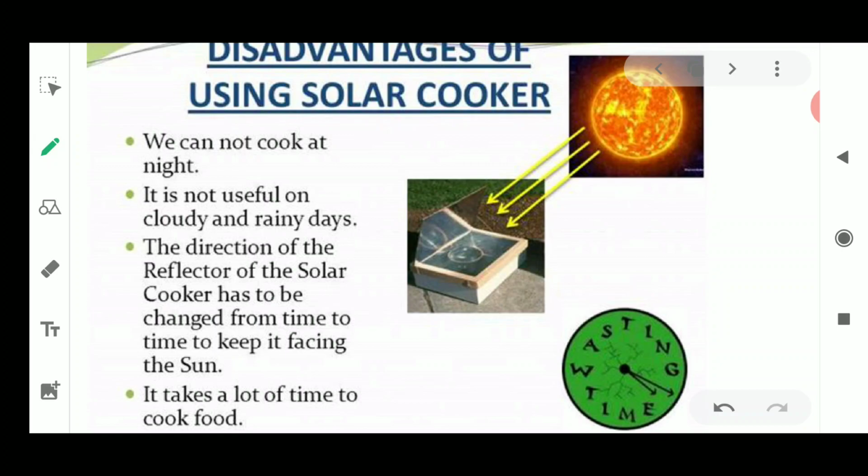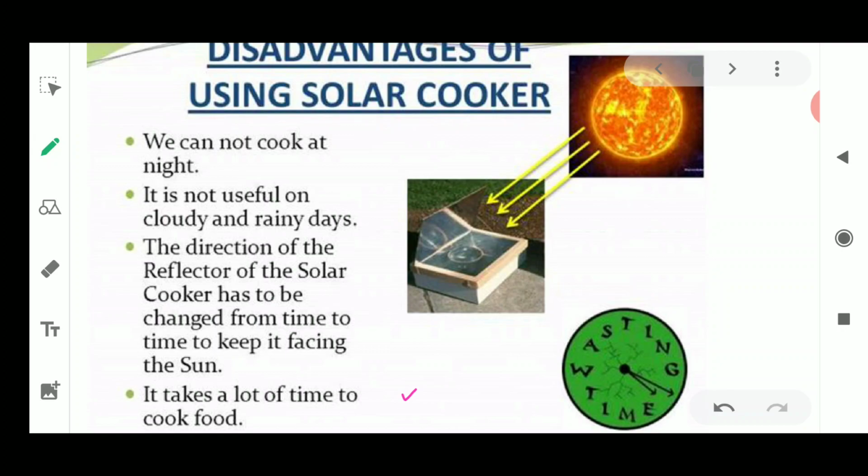Next thing is that it takes lots of time to cook food. Yes, of course, because this is not efficient enough to cook frying things also. One more drawback is that it is not utilized for cooking frying things. Okay, we cannot use it for frying and baking purposes. But nowadays the box type solar cooker is also used, with very slow heating. Next, for baking and frying purposes, spherical shaped solar cookers are being utilized.